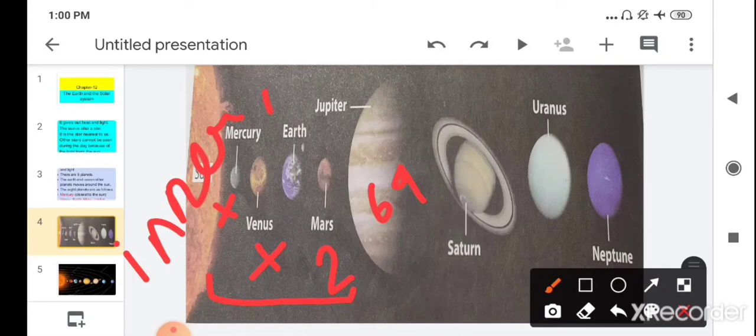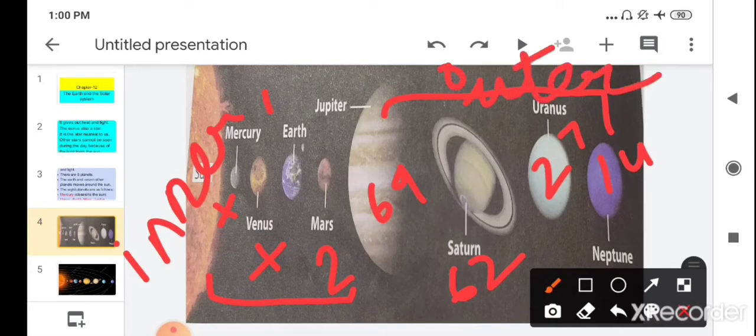How many moons does Saturn have? It has 62. Then after Saturn, the next planet is Uranus. Uranus has 27 known moons. Then at the end, the furthest planet is Neptune. Neptune has only 14 known moons. Jupiter, Saturn, Uranus and Neptune are known as outer planets.